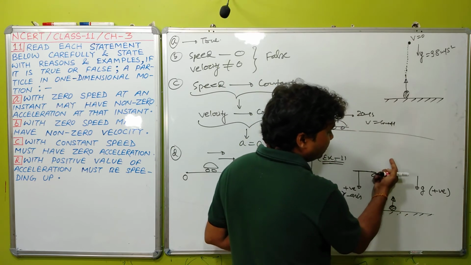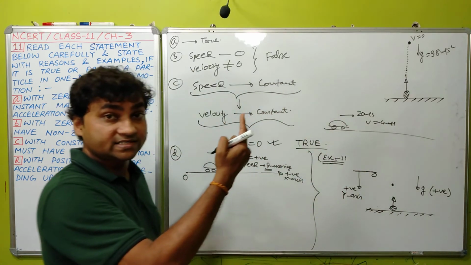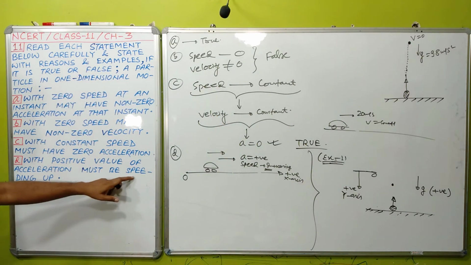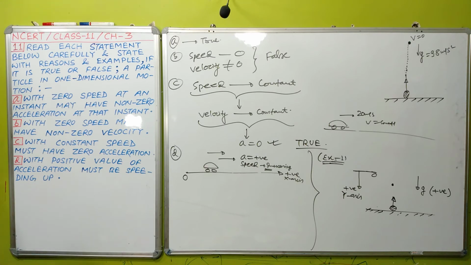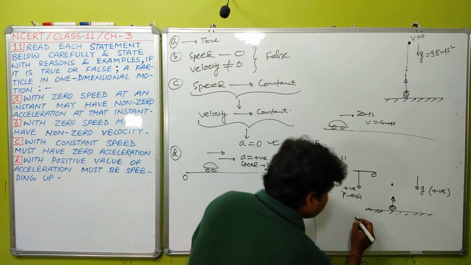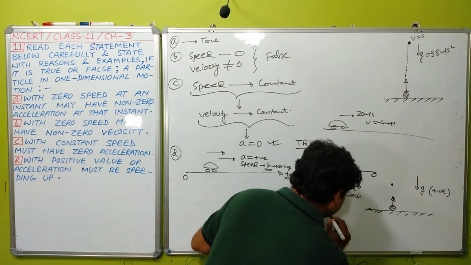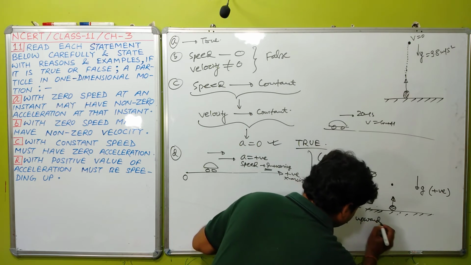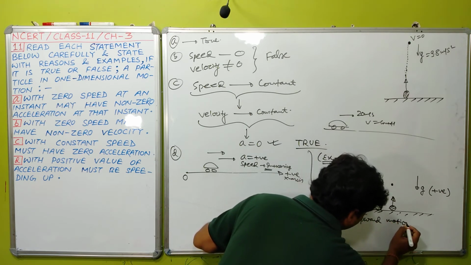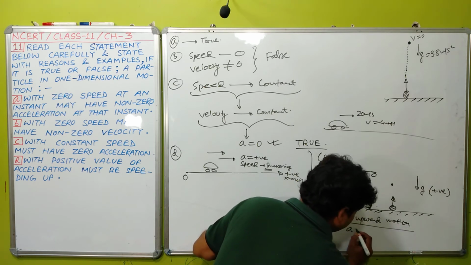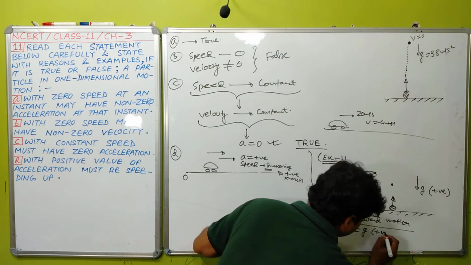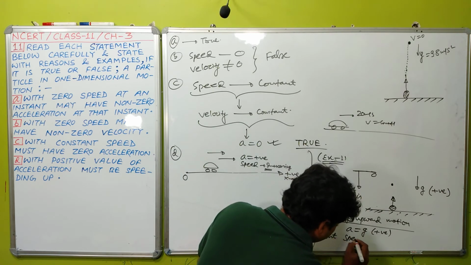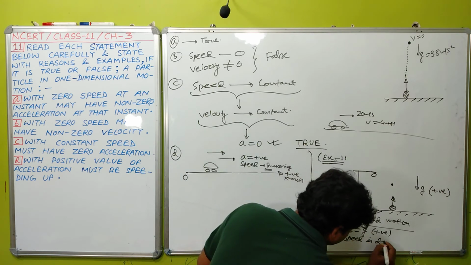So during upward motion, acceleration g is positive, but speed is decreasing.